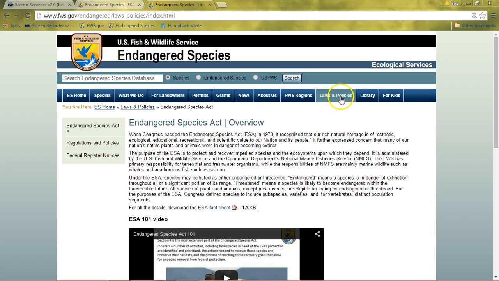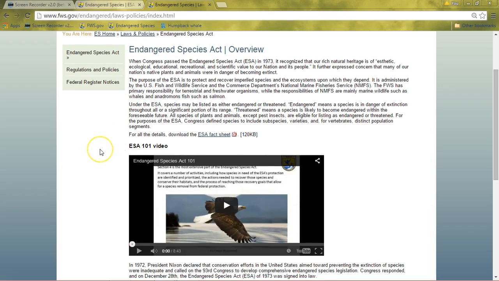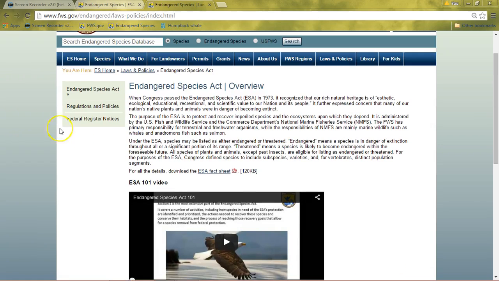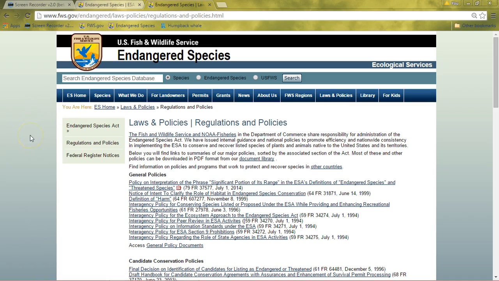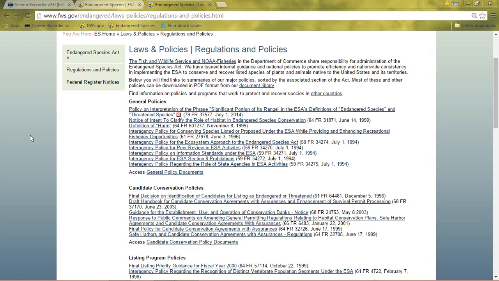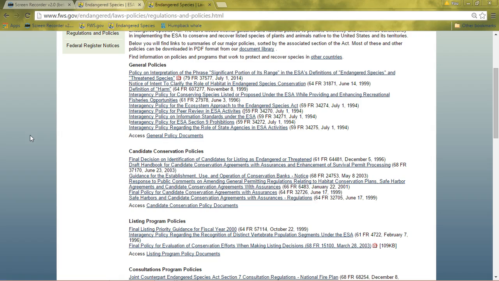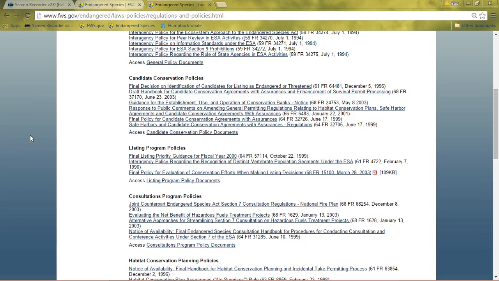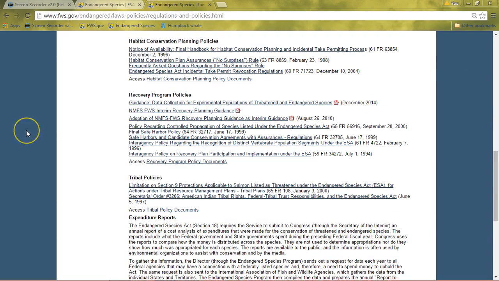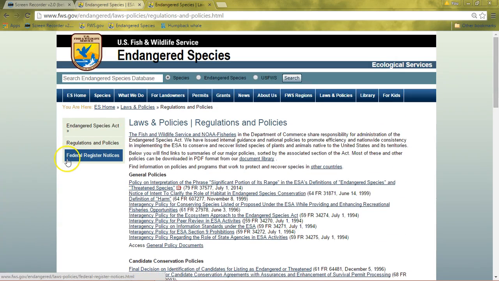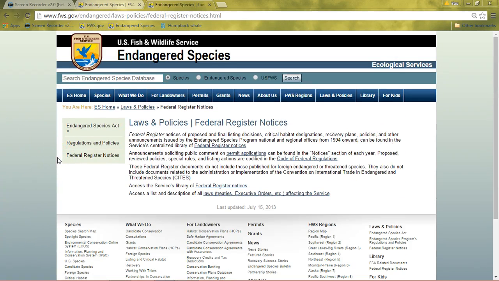Next, we're going to click into the Laws and Policies tab. Here you will find the Endangered Species Act, an overview, a very interesting ESA 101 video. If you click into Regulations and Policies, you will find links to all of the different general policies as well as conservation policies, listing policies, consultation policies, and the list goes on. You will also find a link to Federal Register notices. If you click on any of the links, it will take you to an outside page.